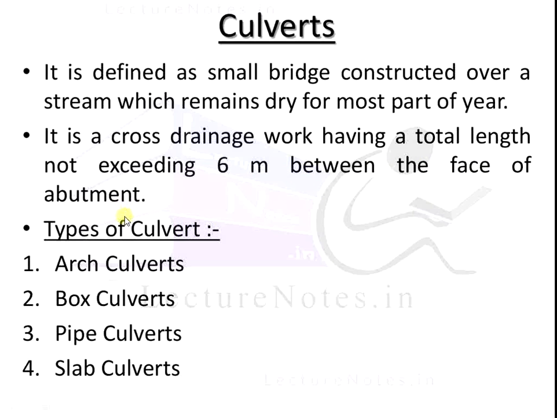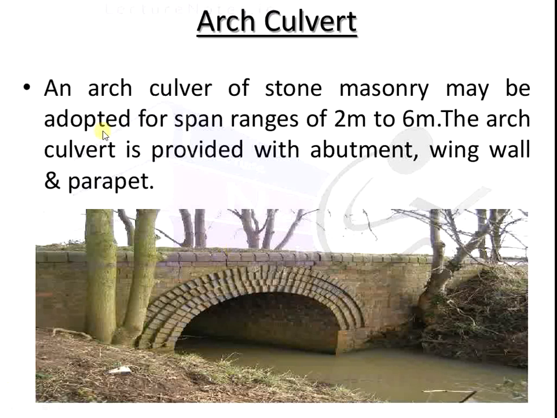There are four main types of culvert we construct. First is the famous arch culvert, next the box culvert, next the pipe culvert, and last the slab culvert. We will see them one by one. First is the arch culvert. An arch culvert of stone masonry may be adopted for span lengths ranging from 2 meters to 6 meters. In the arch culvert we consider the arch shape, and this type of culvert is used for spans between 2 and 6 meters.